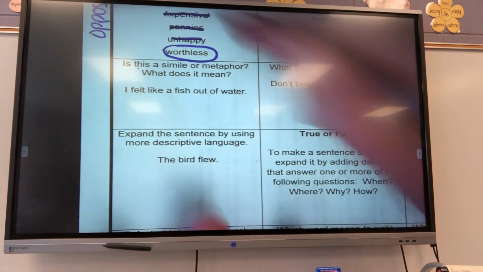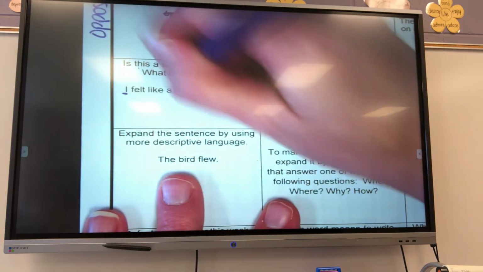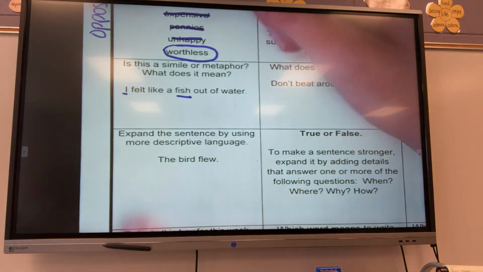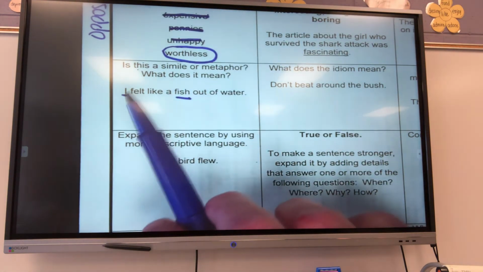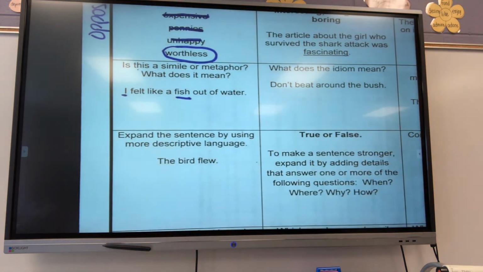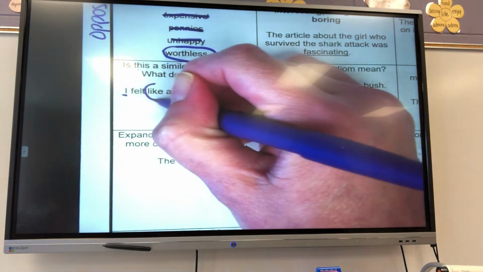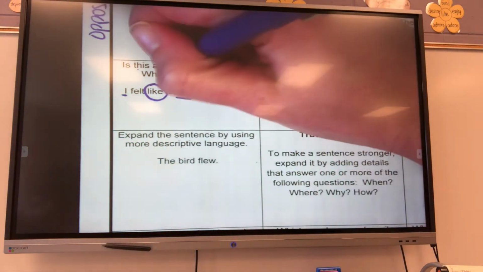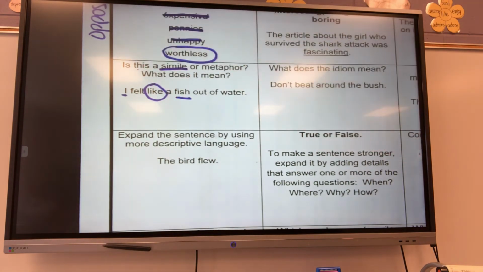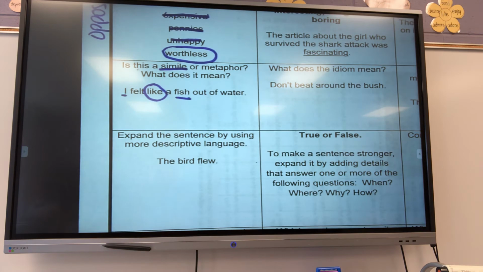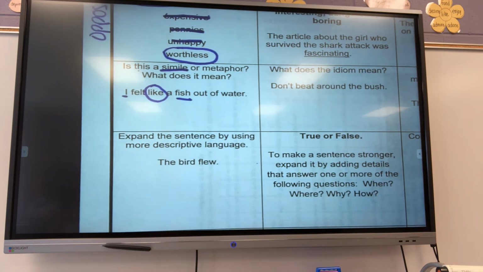Alright, I to a fish. Alright, now looking between I and fish, do we see the word like or as? Yes, we see the word like. Therefore, it is a simile. Okay? So what does it mean, I felt like a fish out of water, Justin?